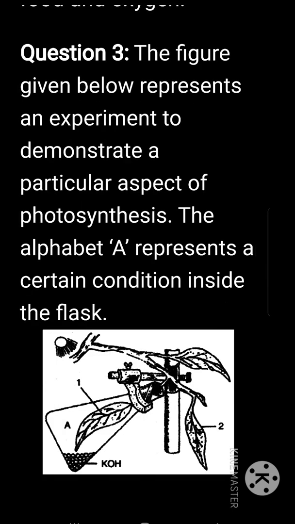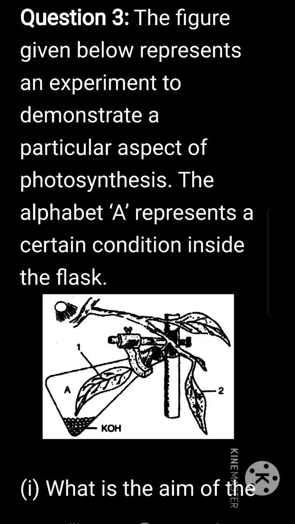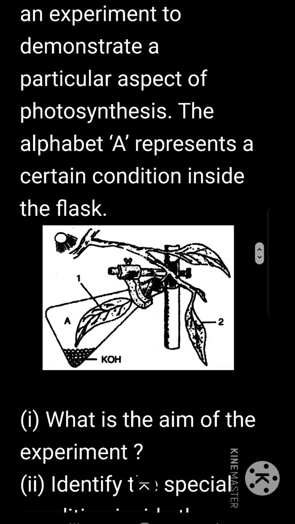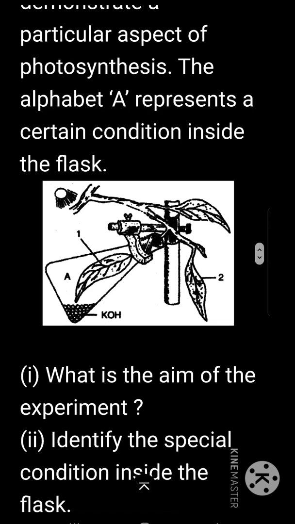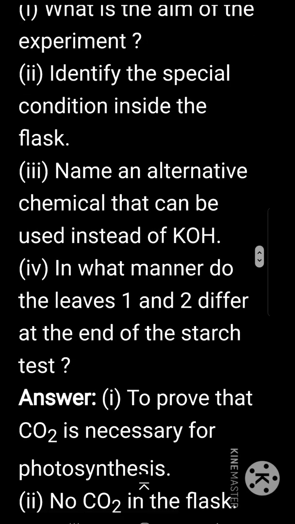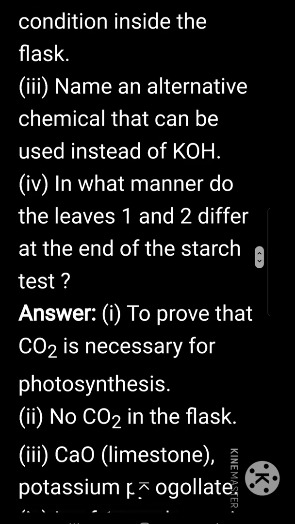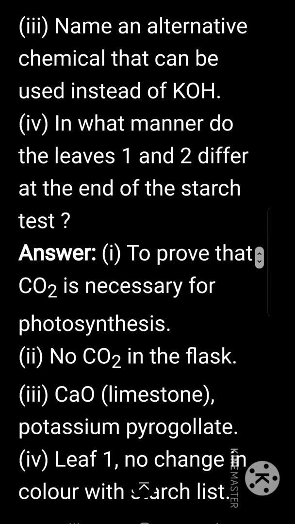The figure given below represents an experiment to demonstrate a particular aspect of photosynthesis. The alphabet A represents a certain condition inside the flask. What is the aim of the experiment? To prove that carbon dioxide is necessary for photosynthesis. Identify the special condition inside the flask. No carbon dioxide in the flask. Name an alternative chemical that can be used instead of potassium hydroxide. It is calcium oxide, also called limestone, and potassium pyrogallate.